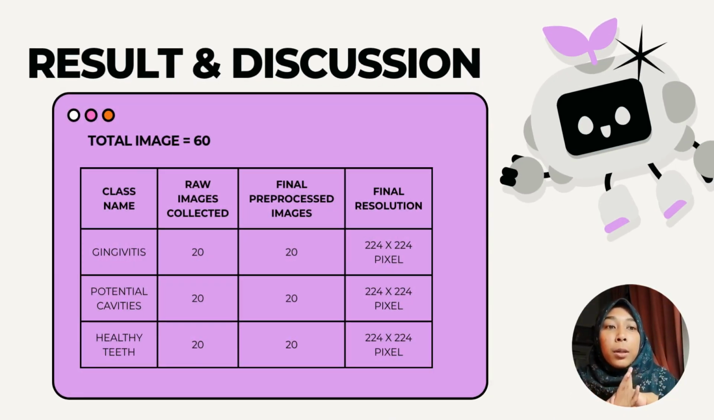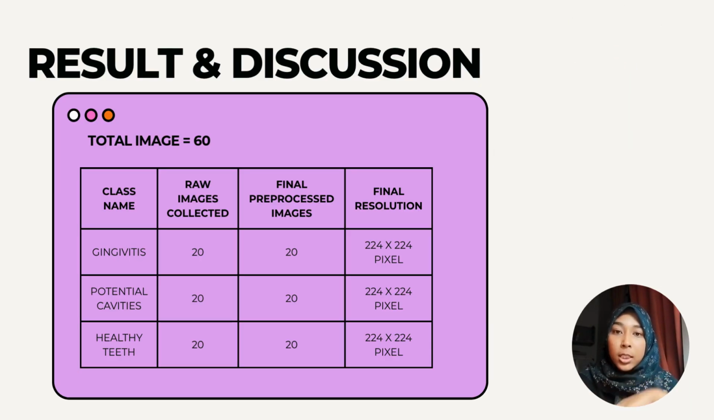For the first one, the class names are cavities, potential cavities, and healthy teeth. Every category has 20 raw images collected, and 20 final post-processed images, and the final resolution of every category is 224 x 224 pixels. So the total number of images used is 60.